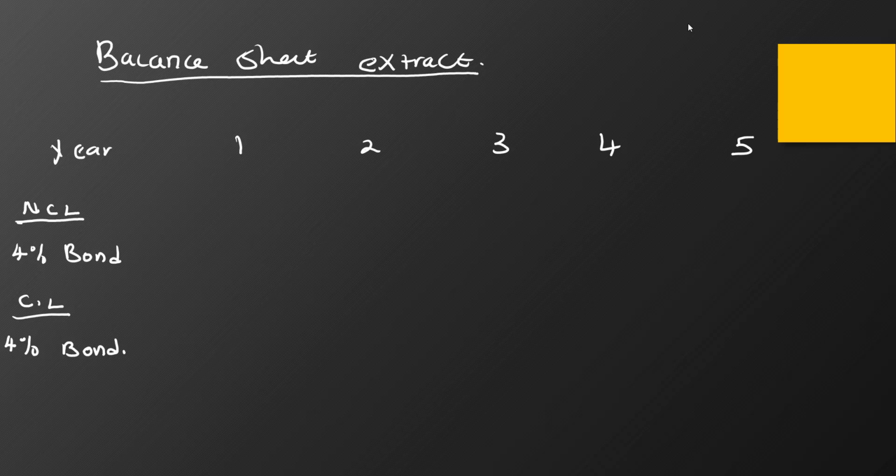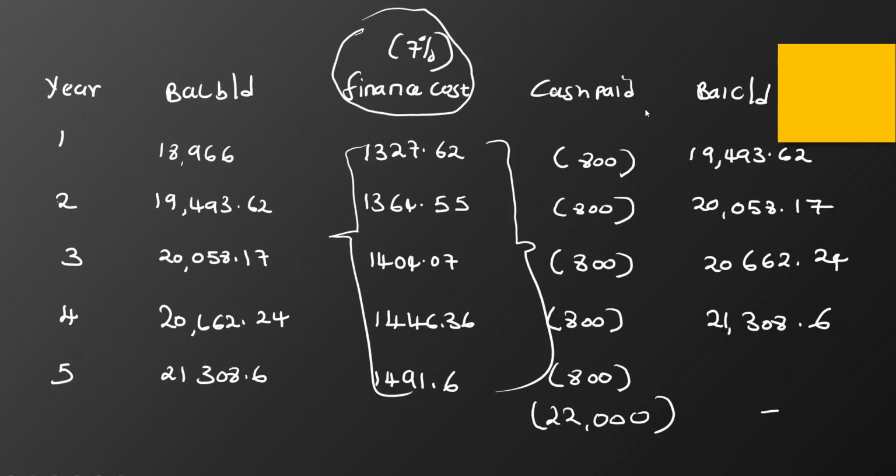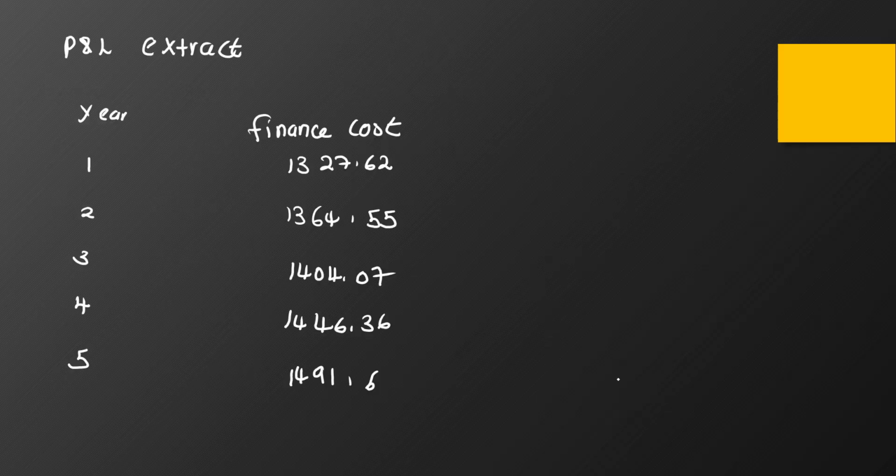So if we go back to year 1 in our amortization schedule, we can see that this amount will be paid out in more than 1 year because it will be paid out in year 5, same case to this one. But for this amount, it will be paid in the next year. So that will be a current liability and not a non-current liability. So let's go ahead and record that one.